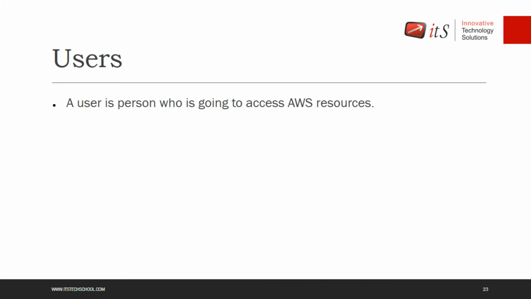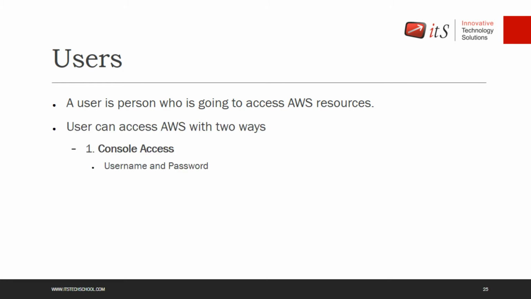Because every person will need their separate credentials, so you can manage the limit on the services, the limit on the permissions, and the auditing or accounting of the user, right? That's why every user will need separate credentials, and the separate credentials can be created by the users, right? So if a user gets credentials, the user can log in by two mechanisms: a console login and the API or the CLI login.